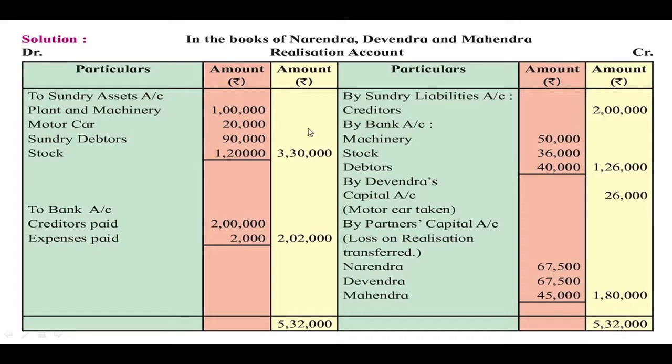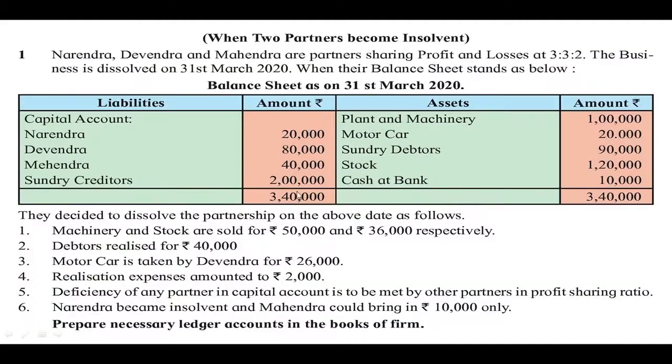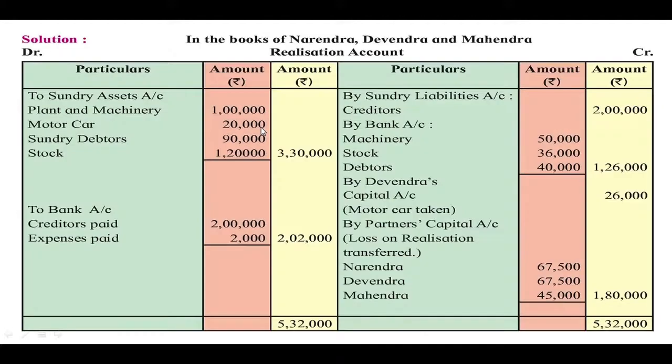As per the adjustment number 2, debtors realized for rupees 40,000. So due to this transaction also cash came in the business. So this will also be recorded under the same heading by bank account. Debtors are also recorded. So in the inner column they have recorded 3 amounts for selling the assets, and in the outer column the total amount is recorded.